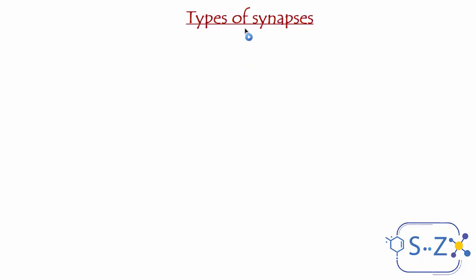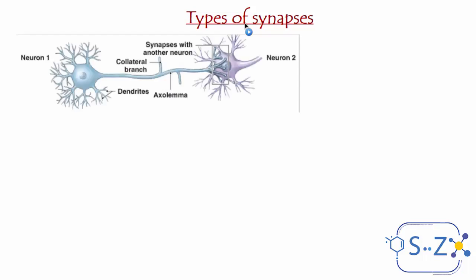Now, as with everything else in science and biology, when we want to classify things, we have to classify them according to a certain criterion. So now we're talking about the types of synapses according to the postsynaptic element. Starting with the first type of synapse, we have here a neuron 1, and the synapse here connects neuron 1 to another neuron, which is called neuron 2, for example.